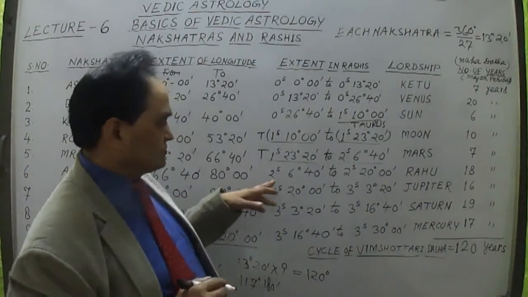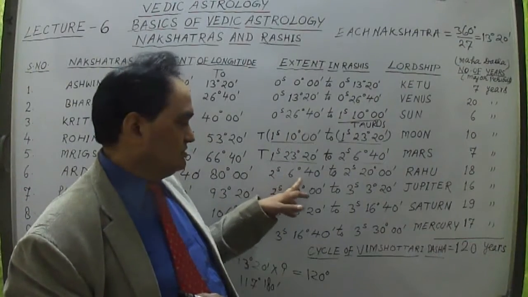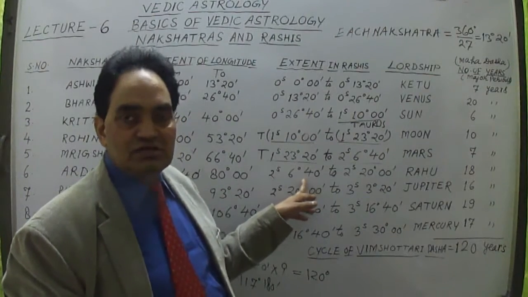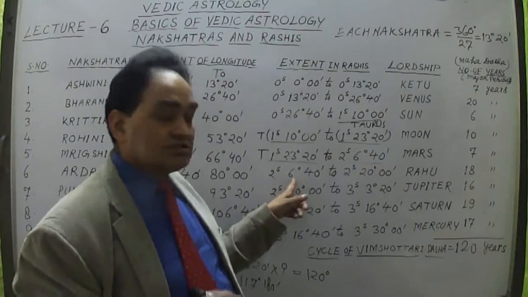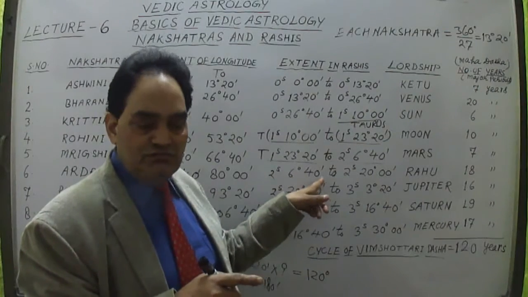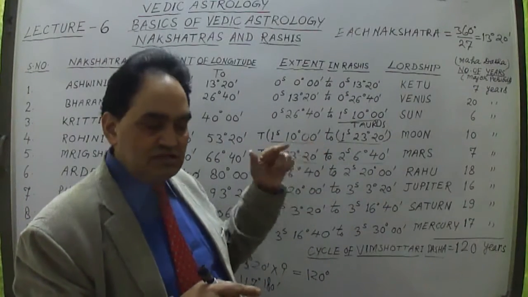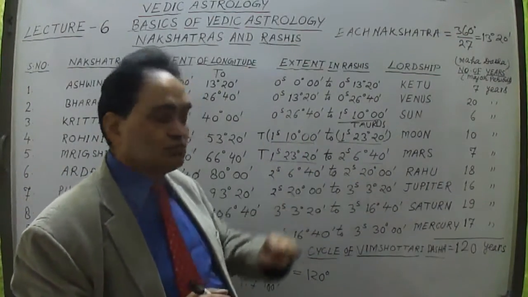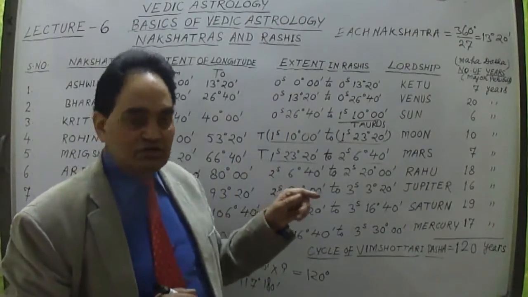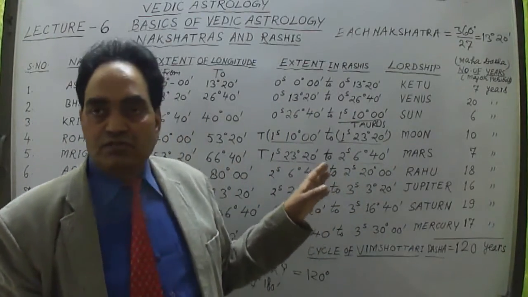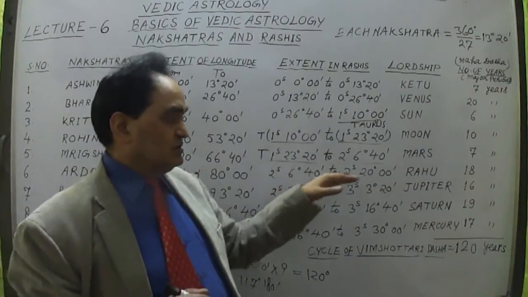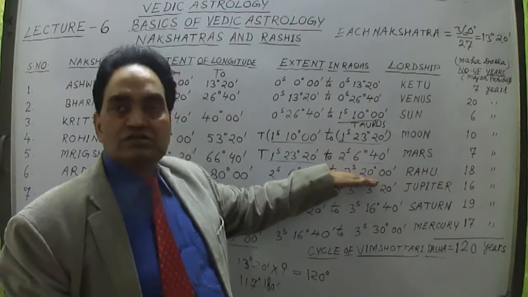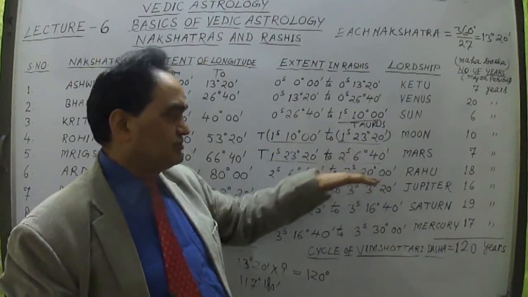So Ardra Nakshatra starts from 2 signs past, meaning Gemini, 6 degree 40 minutes too. Because if I add 13 degree 20 minutes to 6 degree 40 minutes, 13 plus 6 is 19, but 40 minutes plus 20 minutes means 60 minutes. 60 minutes equal to 1 degree, so 19 degree plus 1 degree is 20 degree. So this is up to 20 degree. So 2 signs past means Gemini. In Gemini we have up to 20 degree 00 minutes. This is of Ardra Nakshatra, now completed. So Ardra Nakshatra is lying in Gemini, the third sign.